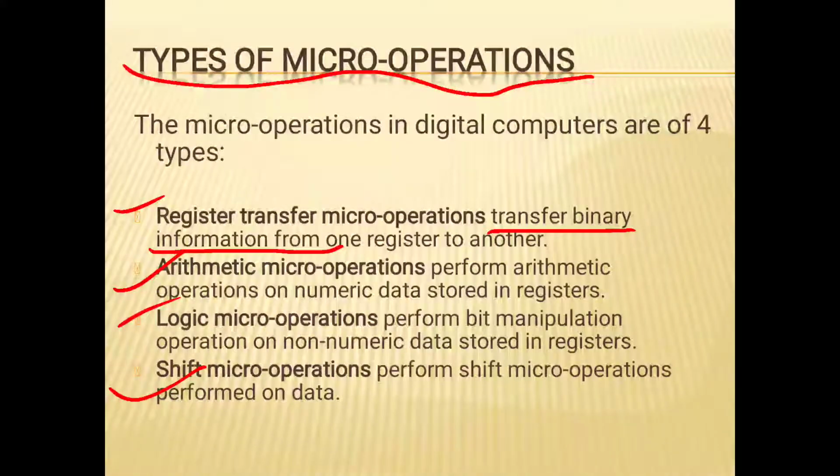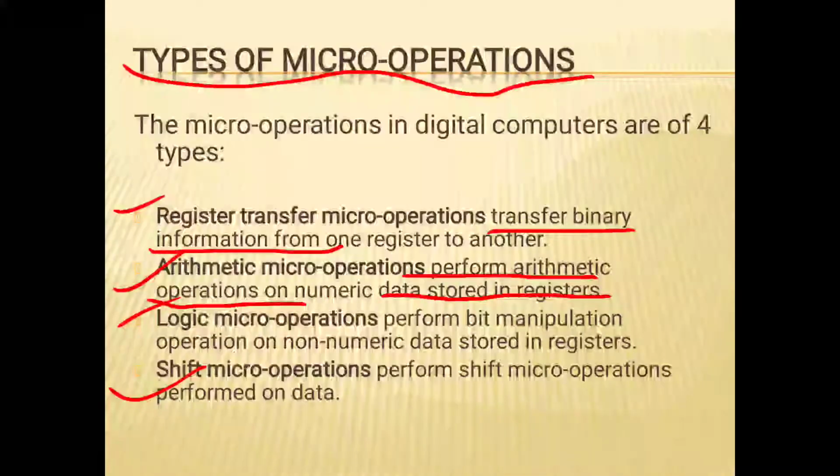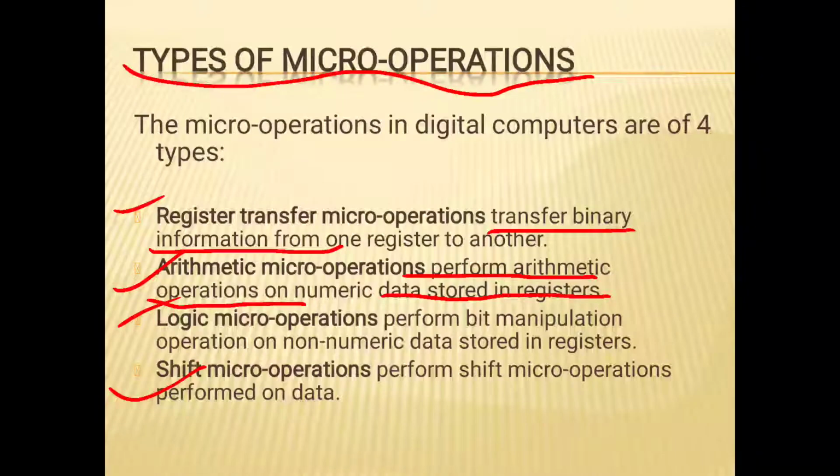What is an arithmetic micro operation? These are those micro operations which perform arithmetic operations on numeric data stored in the register, such as additions, subtractions, multiplications.